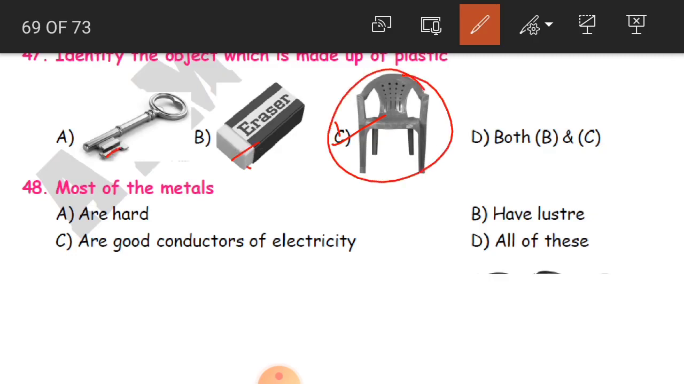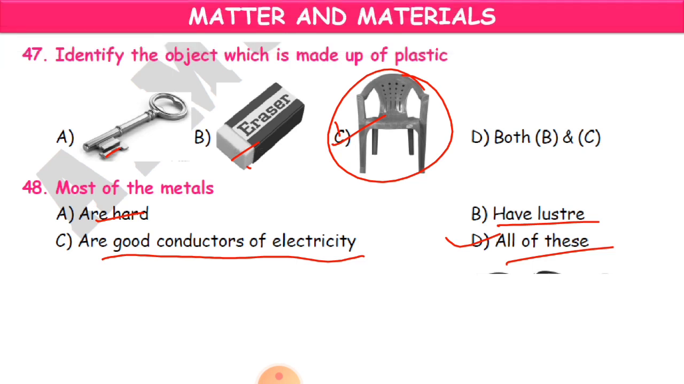Now 48th question. Most of the metals, so how are they? Are they hard? Are they good conductors of electricity? Do they have luster? All of these. And the answer is all of these. They are very hard, they are good conductors of electricity, and they have luster. Okay, so all of this is the correct answer.